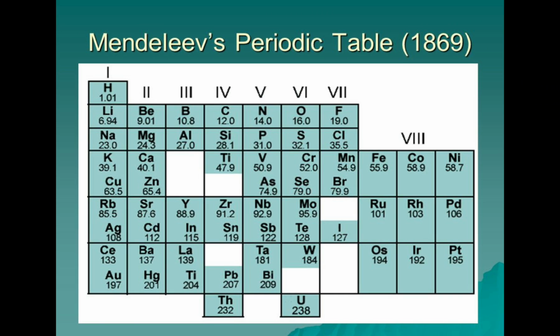And here you can see his periodic table, and in total there were 7 periods and 8 groups. The vertical lines are called groups, and there were 8 groups in total. So here you can see that there are 3 holes. Have you noticed it? Yes, they are yet to be discovered. So he also named them beforehand as Eka boron, Eka aluminium, and Eka silicon.